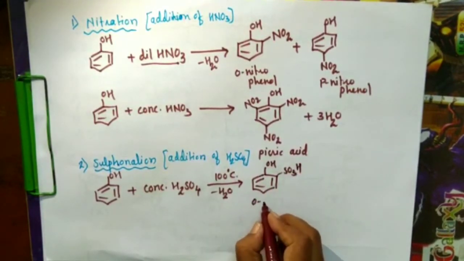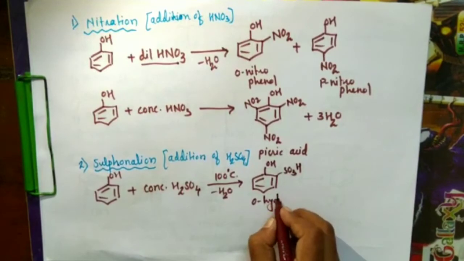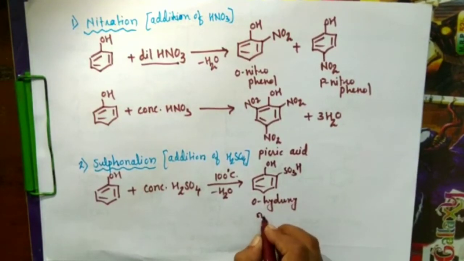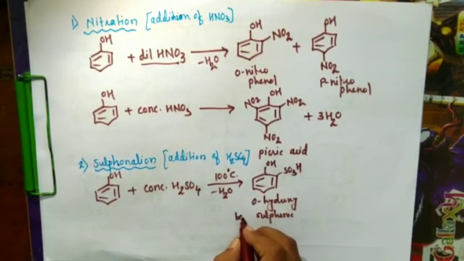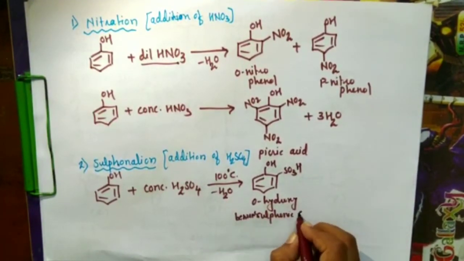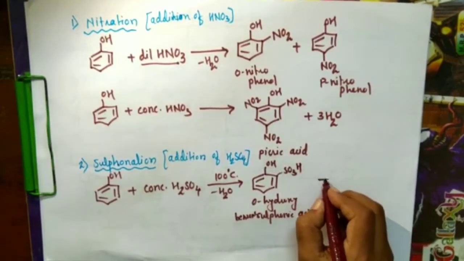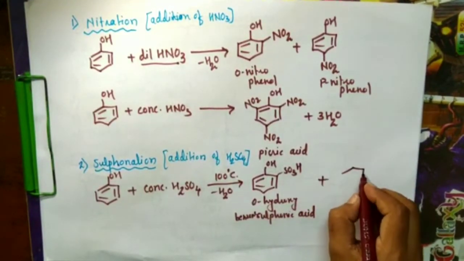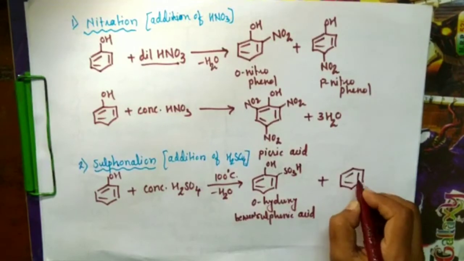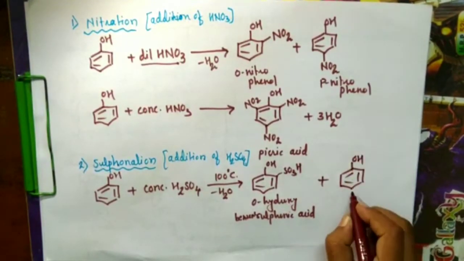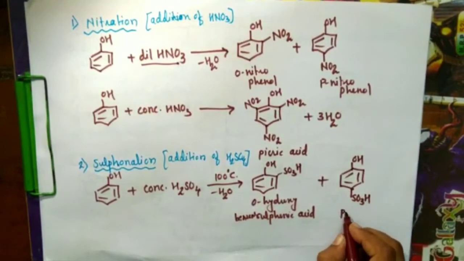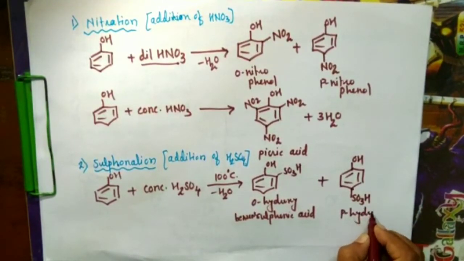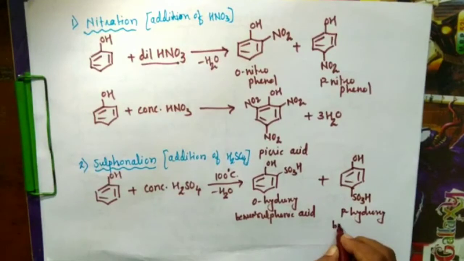So we will get here ortho-hydroxy benzene sulfonic acid, or the sulfonic group will attach to the para position, so we will get para-hydroxy benzene sulfonic acid.